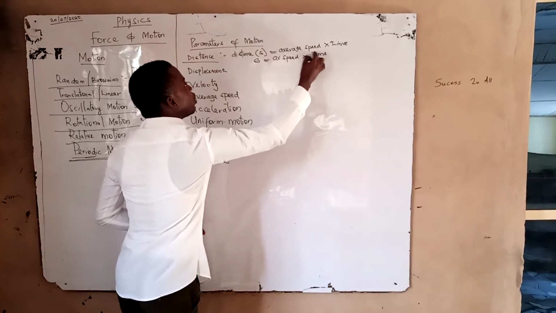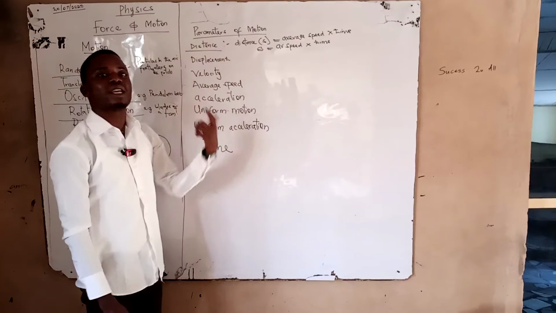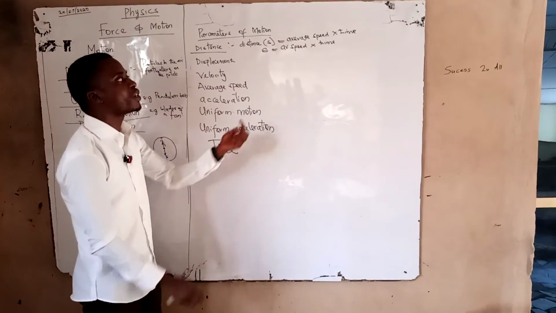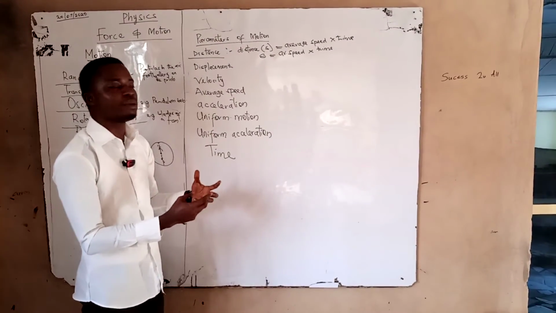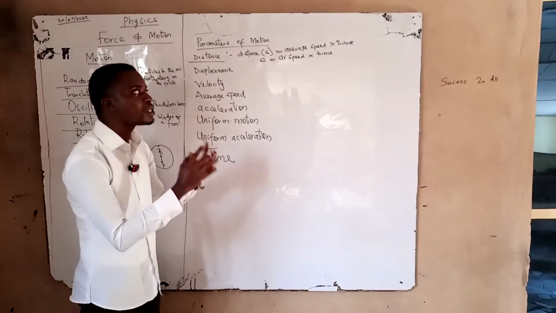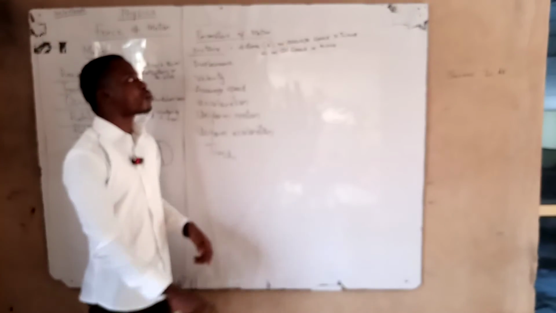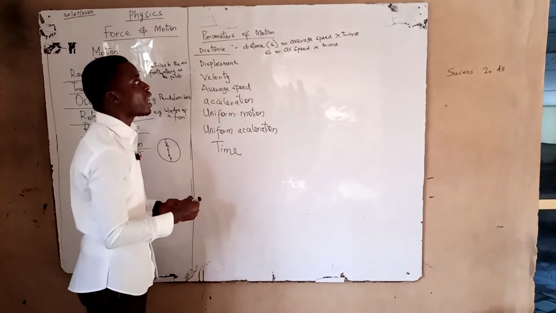Now, you understand distance is a scalar quantity. What does that mean? It has magnitude but no direction. Average speed here is also a scalar quantity, a physical quantity that has magnitude but no direction. Time also is a scalar quantity. Distance is a scalar quantity, average speed is a scalar quantity, and time is a scalar quantity.